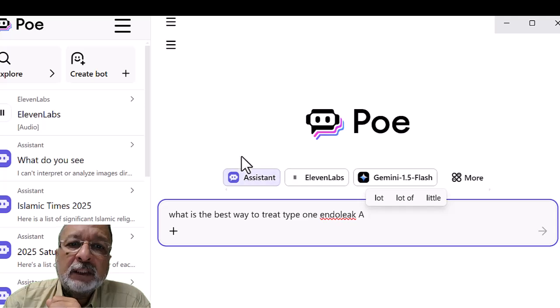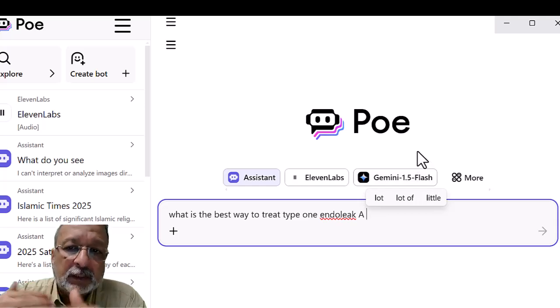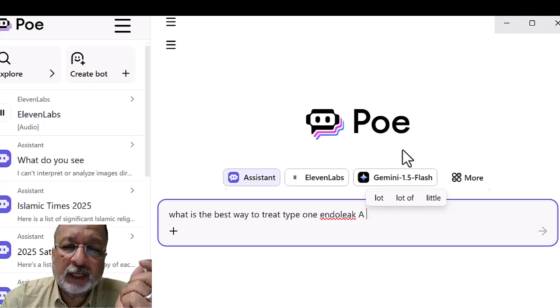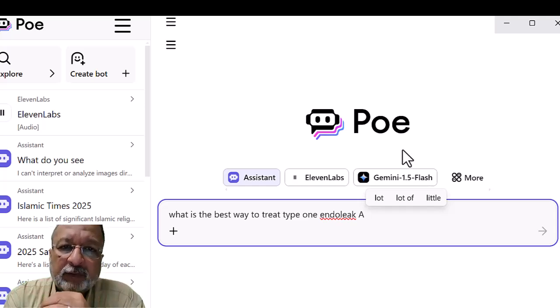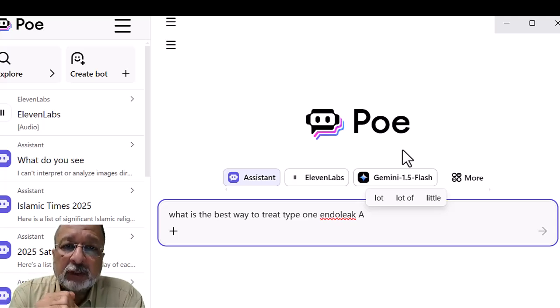Here you can see he put an assistant, ElevenLabs, and Gemini 1.5 Flash. As you know, Gemini has multiple versions, 1.1, 1.5, then 2, then 2.1. And Flash means it gives you a rapid response. This is one of the criteria of its transformer, to give you a rapid response, so you can have a conversation. Because if it is not a Flash, sometimes it takes 5 seconds to get you a reply, and for a conversation this is quite long.